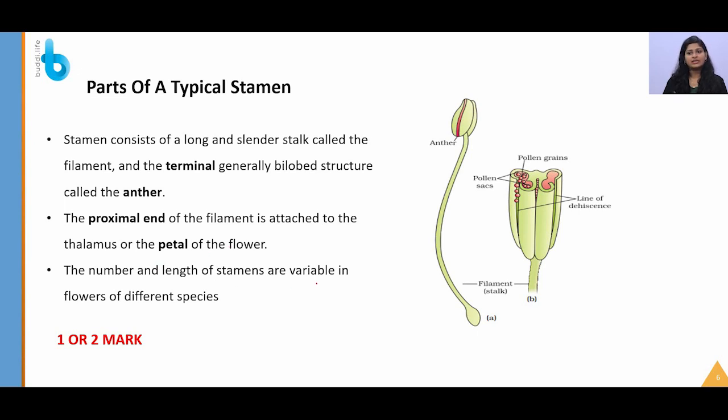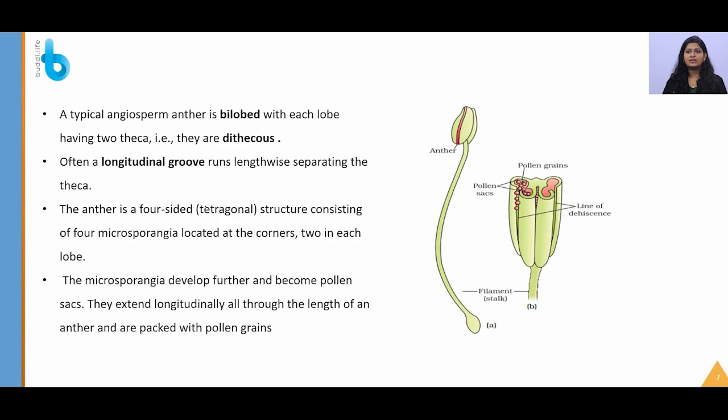The number and length of the stamens are variable in different flowers. So again this can come for 1 or 2 marks. So the stamens in every flower are not the same. Even numbers are not the same, they may vary in count and size.